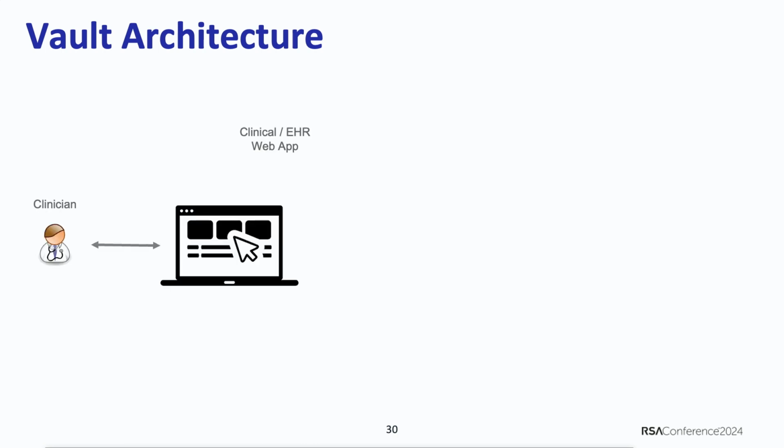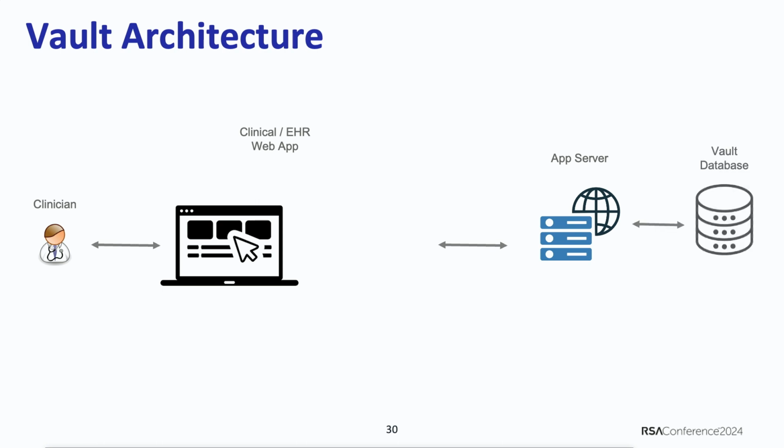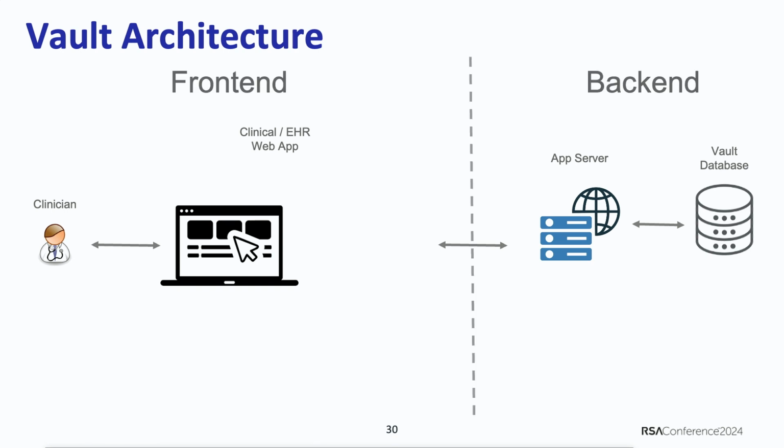Starting here on the left, we have our clinician who is interacting with our homegrown web application, the EHR application, to record their sessions, the therapy notes, and so on. Then as they save their work, it goes to the application server, which commits it into the database. This is a very standard 3-tier architecture we are all familiar with. We have a front end here and a back end there. This is all very regular web app architecture. From here on is what we started innovating on.